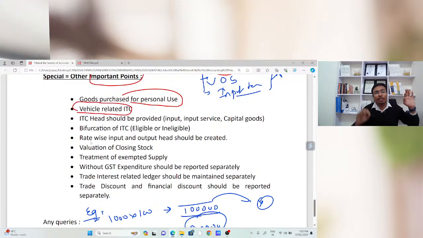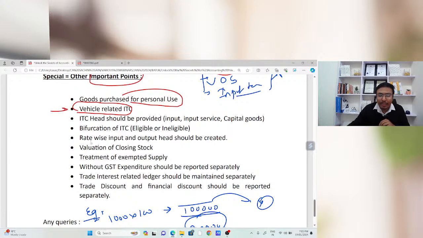Next, vehicle: if there is any ITC. If you had bought any vehicle during the financial year, then you know very well that input tax credit is not allowed. In that case also you need to select in your accounting software that this ITC is ineligible. And when you select ineligible, they will ask under which section that input tax credit is ineligible. So you need to select section 17, subsection 5. That is the way we need to follow.